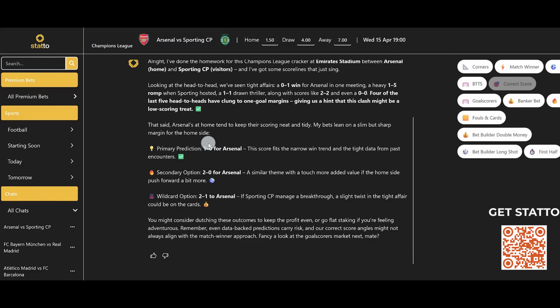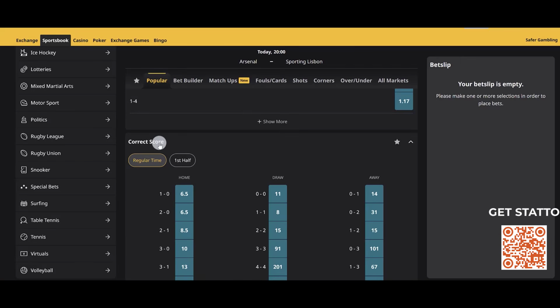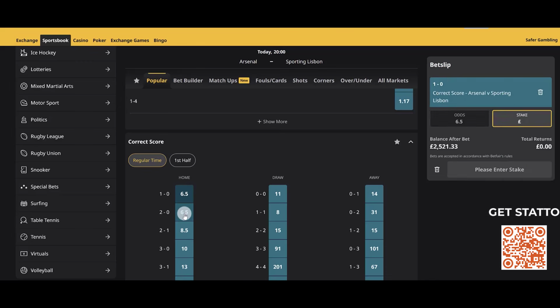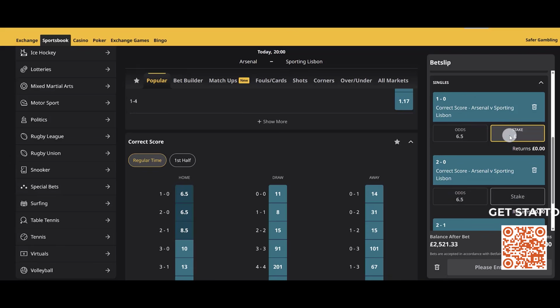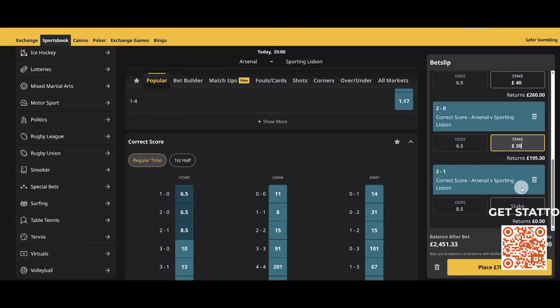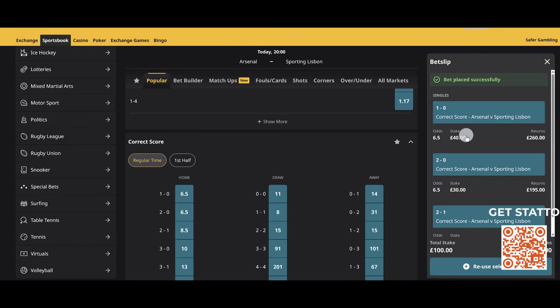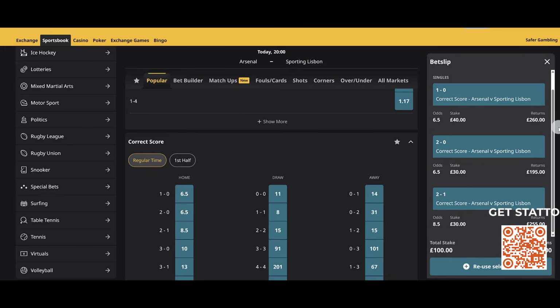We're going to go over to the sportsbook. We're going to place these bets and we will obviously be checking the profit and loss at the end. So all we've got to do is scroll down to correct score and pick out the scores: 1-0, 2-0, and the 2-1. Not combinable. 40% on your anchor score, which is the 1-0, and 30 and 30 on the other scores. Place the bet. 100% is in the market. Now we're just going to check the profit and loss at the end of the game.